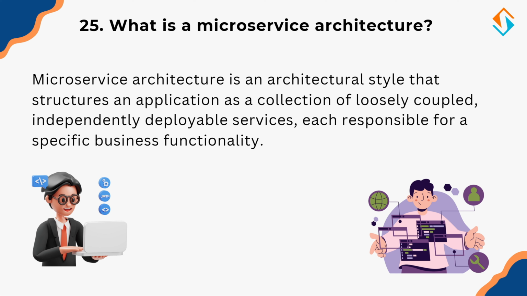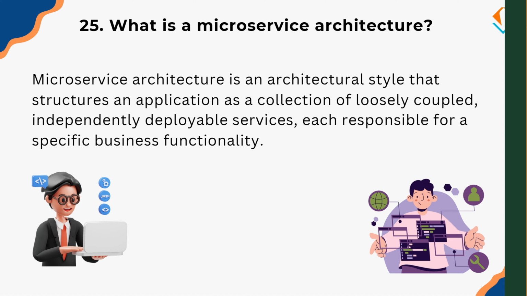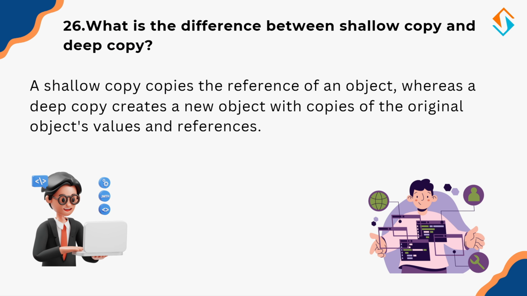Now let's go back to an important data concept: the difference between shallow and deep copies. So what is the difference between shallow copy and deep copy? When copying an object in programming, a shallow copy creates a new object but only copies references to nested objects. Changes to the original nested objects will affect the copy. A deep copy creates a completely independent duplicate, including copies of all nested objects.